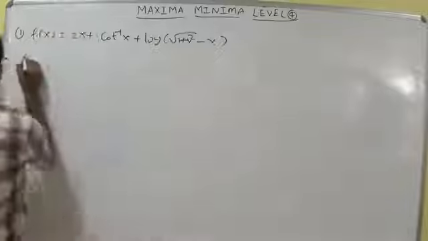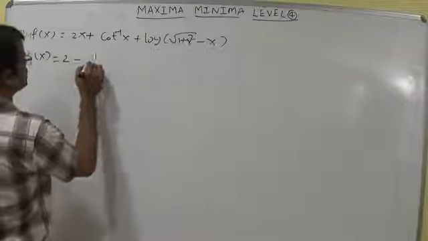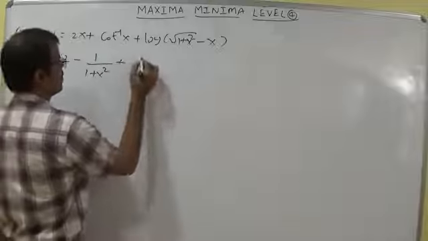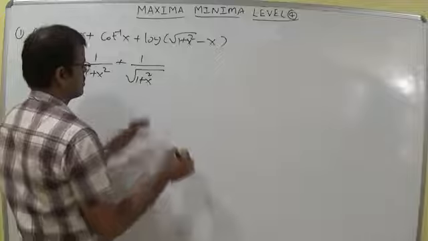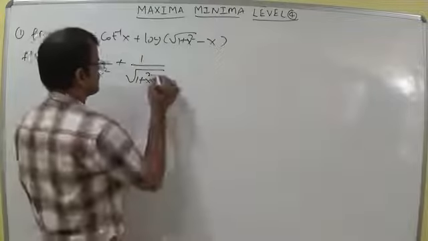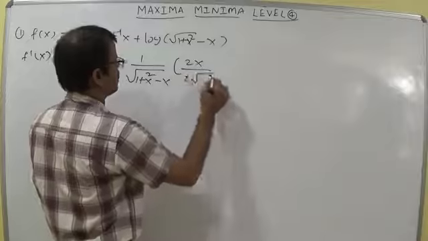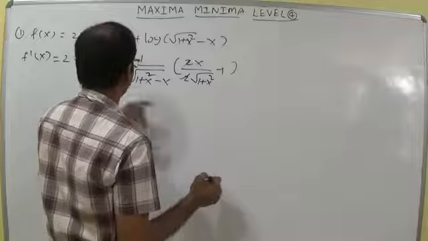I am writing f dash x here. f dash x is equal to 2 minus, the derivative of cot inverse x, which is minus 1 by 1 plus x square, plus the derivative of the log, 1 by root of 1 plus x square minus x, into the derivative of this, 2x by 2 root of 1 plus x square, minus 1. 2 and 2 get cancelled.